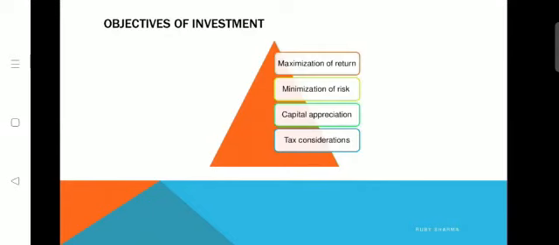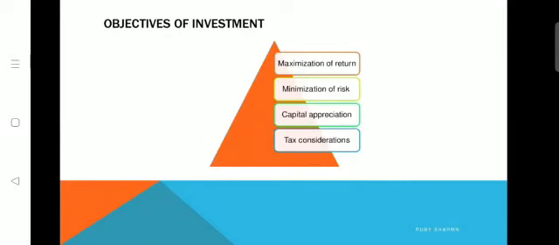Then the minimization of risk. Under investment, you always expect the rate of return to be high and the rate of risk to be lower. So that is why investment management has come to be a subject, because analysis is done so that you can employ your fund with a higher rate of return and a lower rate of risk, because the future is uncertain.